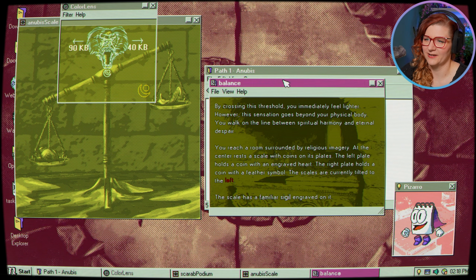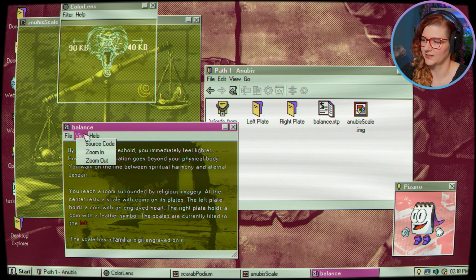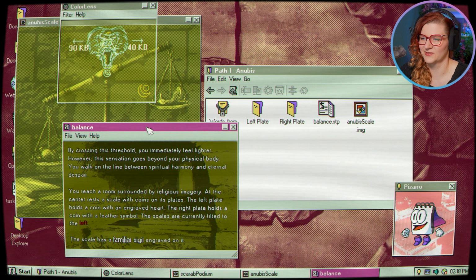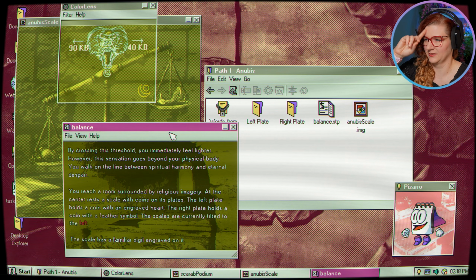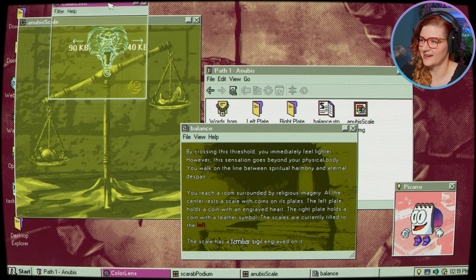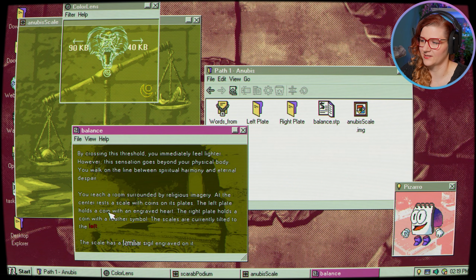The file size of what, though? I assume we better not fail. Okay, and then the source code is basically hints, it seems, in case you've forgotten what to do. So the scales are tilted to the left because this is the 90 kilobyte file, and that's the coin with the engraved heart, and the other is a feather.